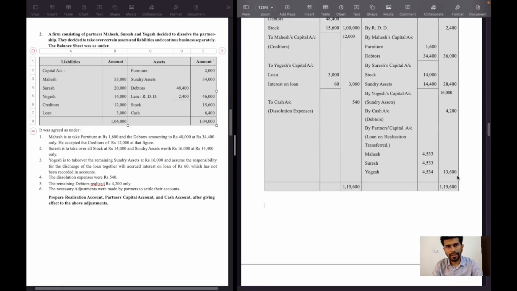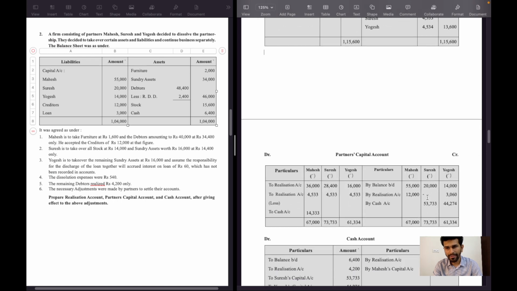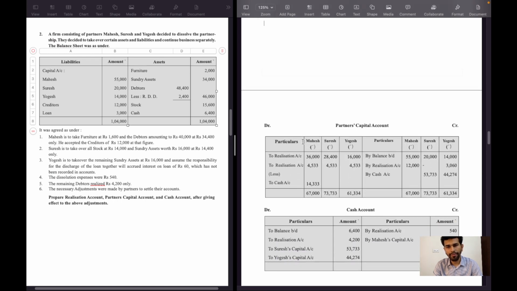So the balancing figure 13,600 will be distributed among partners in the profit sharing ratio. In the given question, the profit sharing ratio is not given, so we will assume that all partners are equal partners. Hence, we will distribute the realization loss equally among partners, and it will shift to partners capital account debit side.